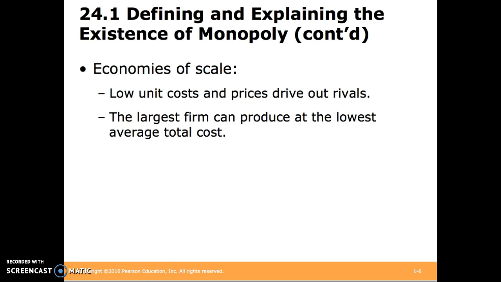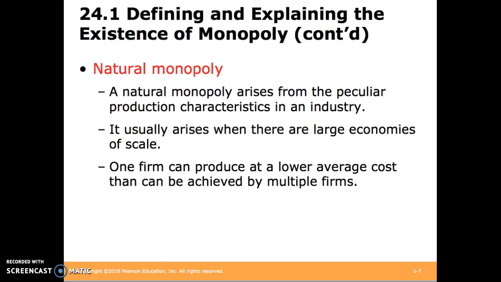Economies of scale. Low unit costs and prices drive out rivals. That is, if you produce at larger quantities and that leads to lower prices, you can produce the full range of demand at a lower price with a single producer. These two types of barriers to entry constitute natural monopolies. A natural monopoly arises from the peculiar production characteristics in an industry. It usually arises when there are large economies of scale. One firm can produce at a lower average cost than can be achieved by multiple firms.